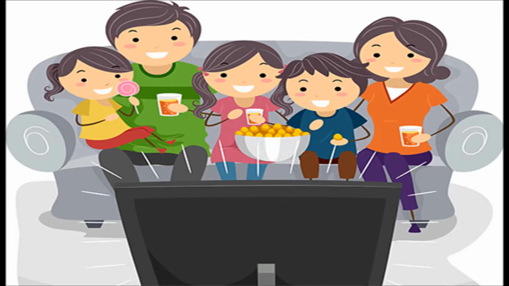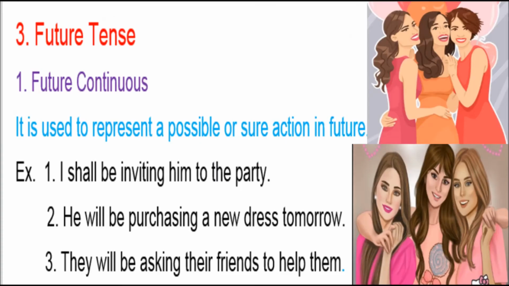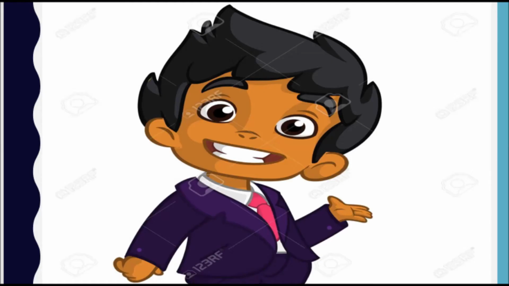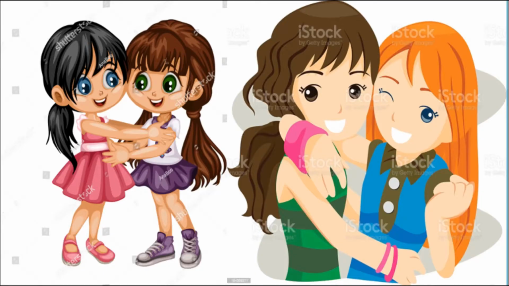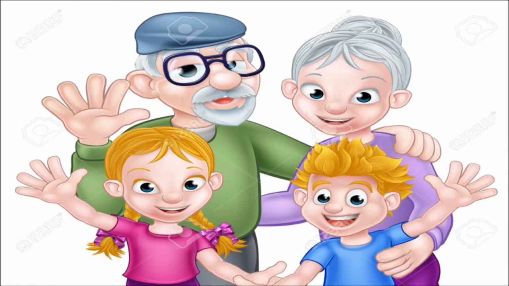The second form of future tense is future continuous tense. Future continuous is used to represent a possible or sure action that is going to happen in future. For example, I shall be inviting my friends to the party. He will be purchasing a new dress tomorrow. They will be asking help from their friends. Reena will meet her close friend Sita very soon. I will visit my grandparents during the summer vacations.